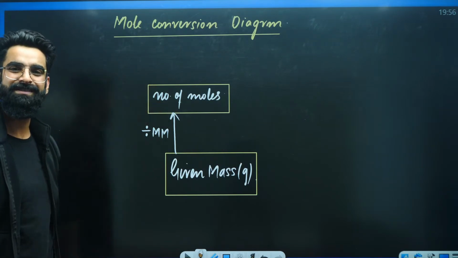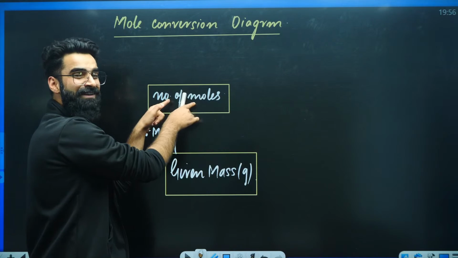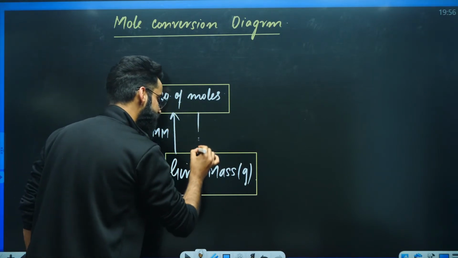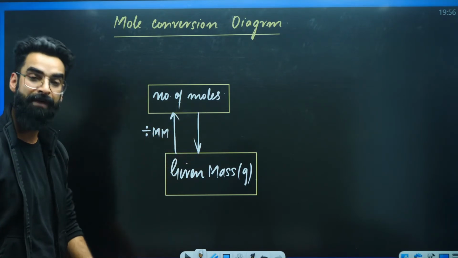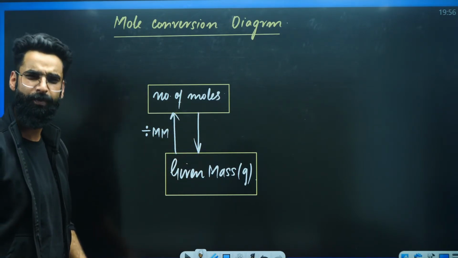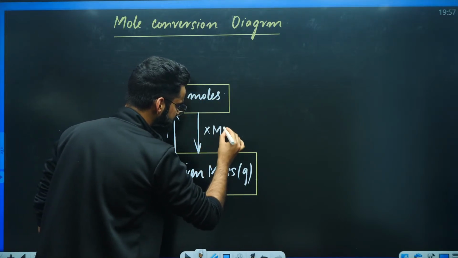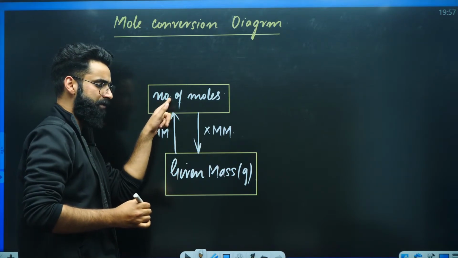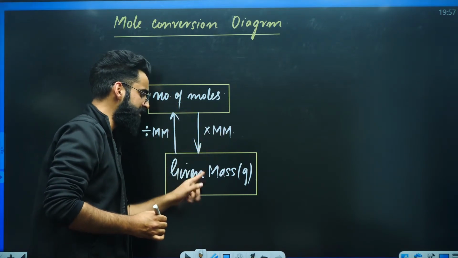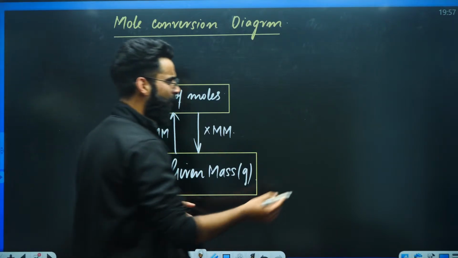If I do the reverse thing, if moles of the substance are given and we are supposed to calculate the mass of the same substance, what do we do? Number of moles multiplied by molar mass. Given mass divided by molar mass gives us the number of moles. Number of moles multiplied by molar mass gives us the given mass. It's a simple formula, right?